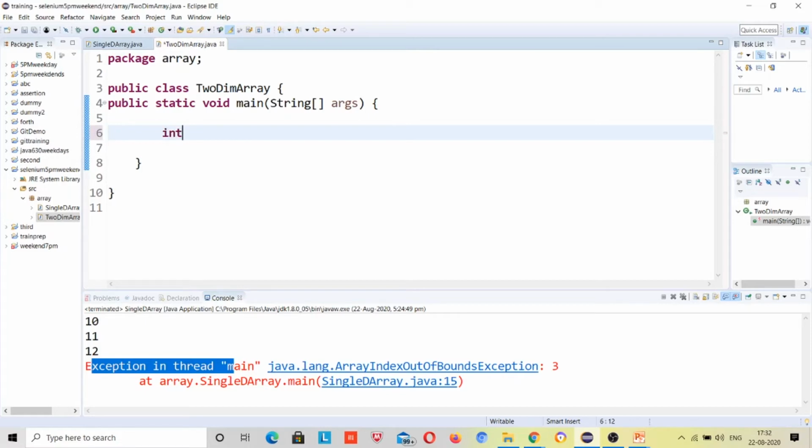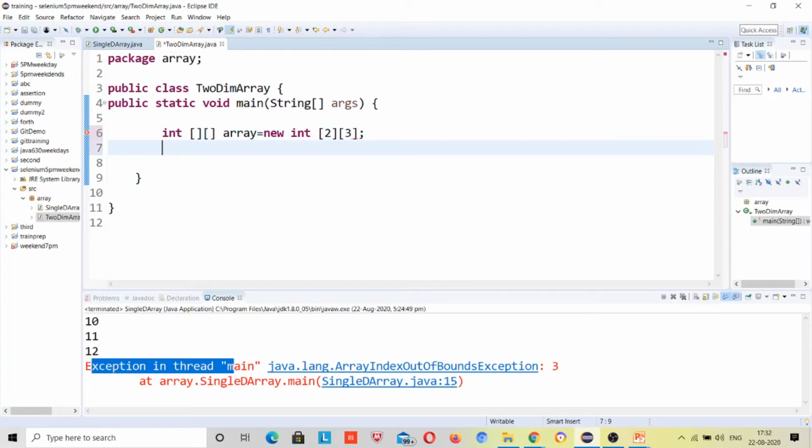First I will be declaring a 2-dimension array, with sizes 2 and 3. Now I'll be declaring some values for it.